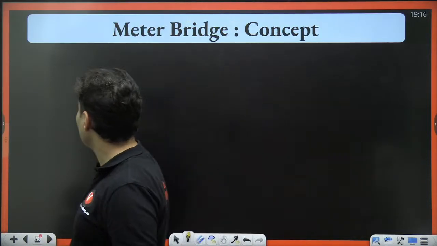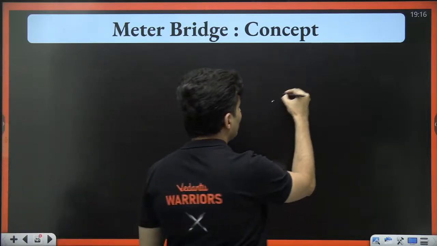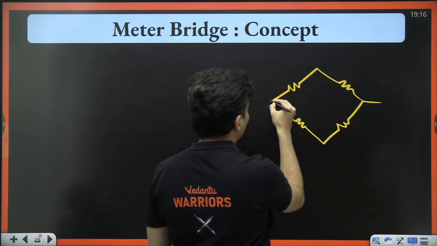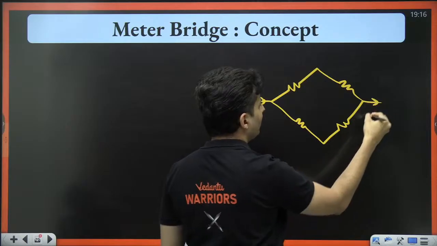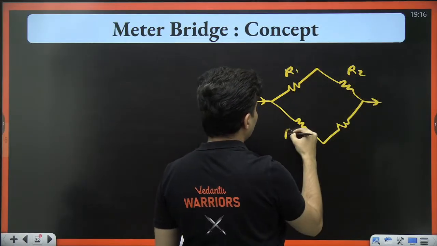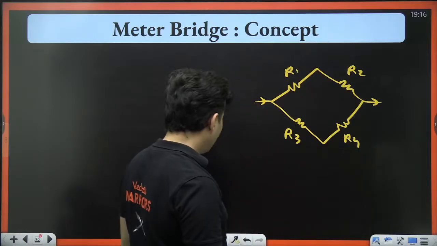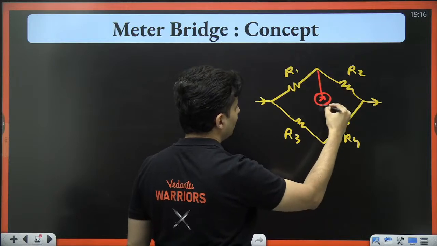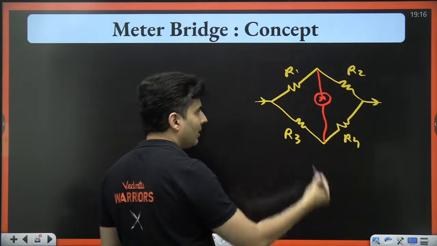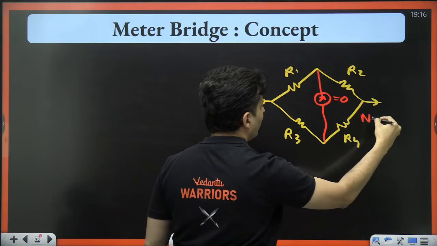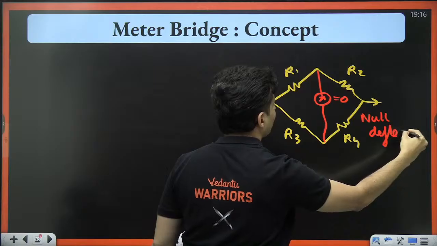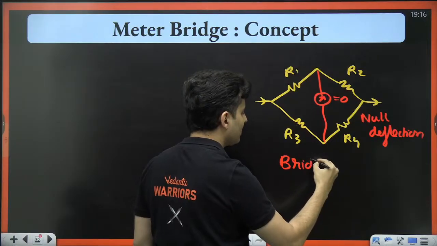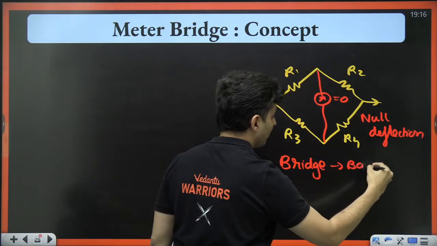So what happens in Wheatstone is basically you have one resistor, another resistor, one more resistor, another resistor. Maybe some current is coming in from here, going out from here. This is R1, this is R2, this is R3, this is R4. Then if you put up a voltmeter or ammeter in between, it might show some reading, but if the reading is 0, then it is called null deflection. And this is called a bridge. This bridge is said to be balanced.